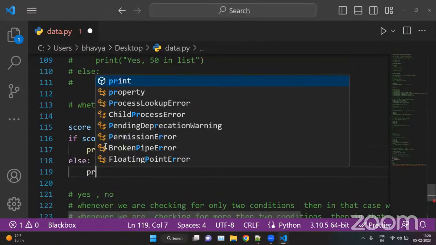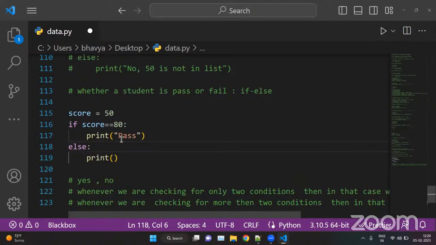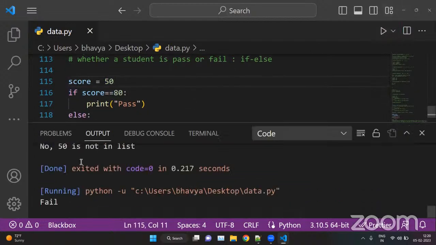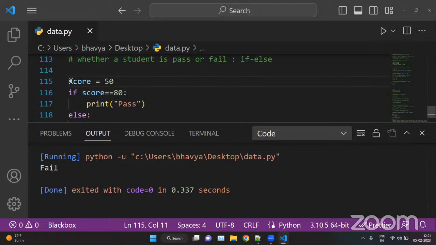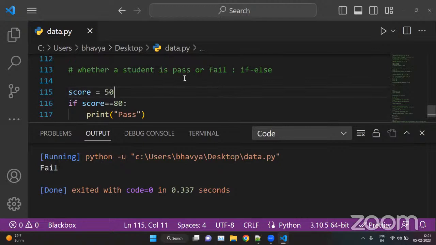Here we are comparing the values. If the marks are 80 or above, the student passes, or if not, the student fails. The score is 50 here, so the answer is fail. Only two conditions are there, yes or no, pass or fail, true or false.